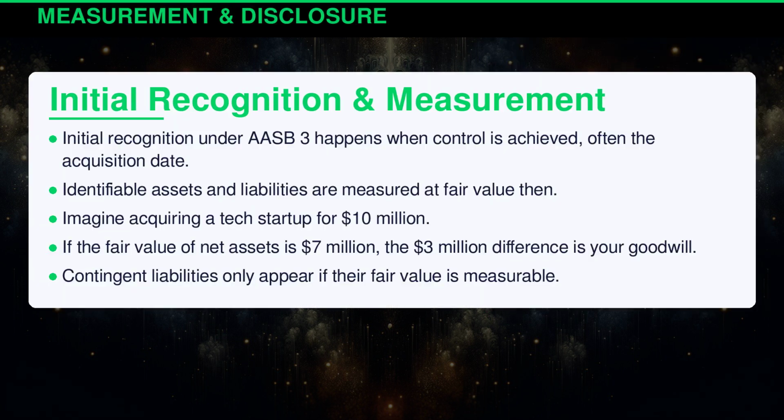Initial recognition under AASB 3 happens when control is achieved, often the acquisition date. Identifiable assets and liabilities are measured at fair value then. Imagine acquiring a tech startup for $10 million. If the fair value of net assets is $7 million, the $3 million difference is your goodwill. Contingent liabilities only appear if their fair value is measurable.